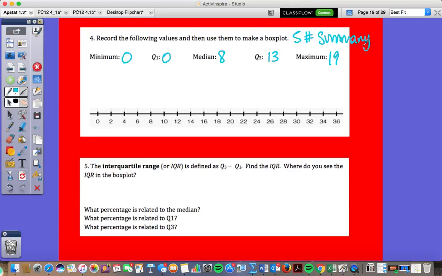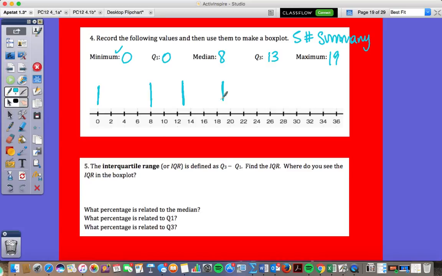So at each of these spots, we're going to have something that occurs. We're going to start off with our minimum value, and we're going to put a line where 0 is. That's check 1. Check 2 is we're going to put where our Q1 is. In this case, it would be where? 0, which is right on top of where that minimum value is, but that's okay. The next thing we have is what we call our what? Median, which would be at 8. So I'm just going to put a line right in there as well. Q3 would be 13, so I'm going to put a line right there. And maximum would be 19. I'm going to put a line here.